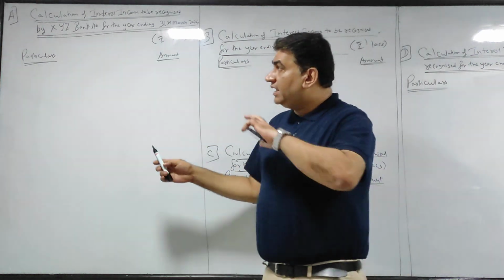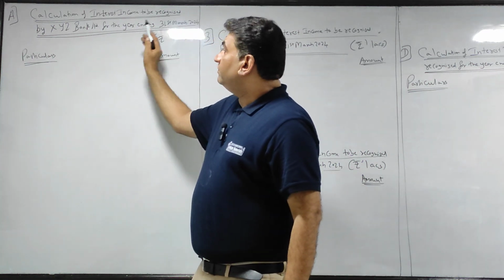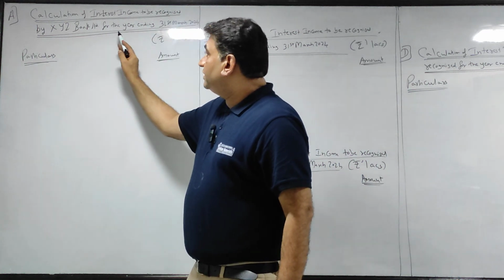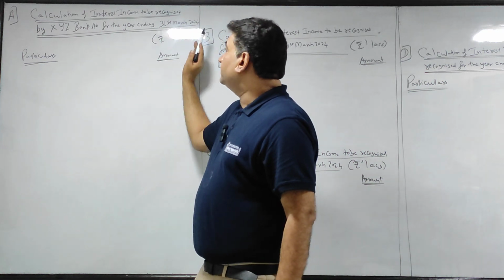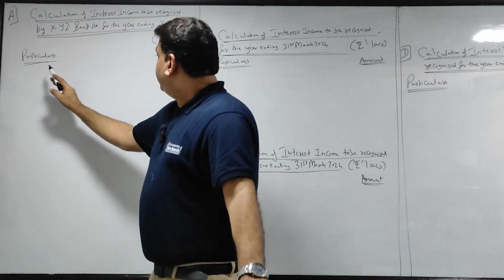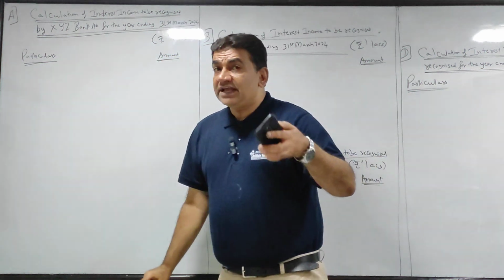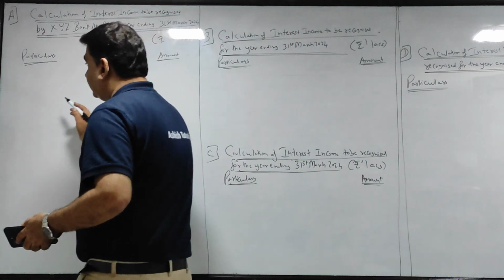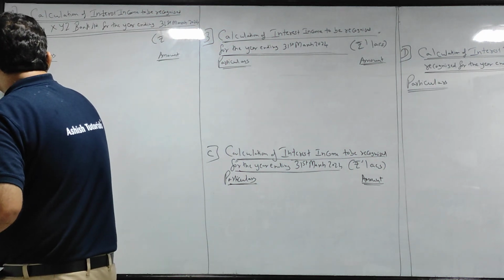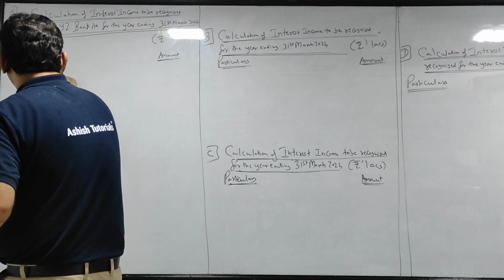So your heading will be: A part, calculation of interest income to be recognized by XYZ Bank Ltd for the year ending 31st March. Just give the headings, no need to make any columns, just particulars and amount. We will present it the same way. Give the heading first: A, performing assets.